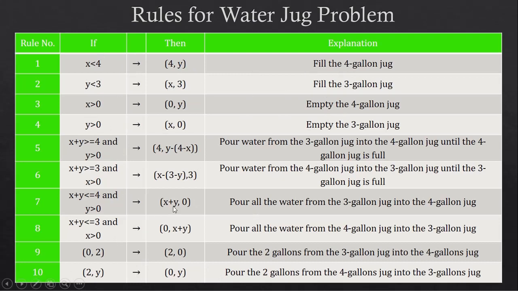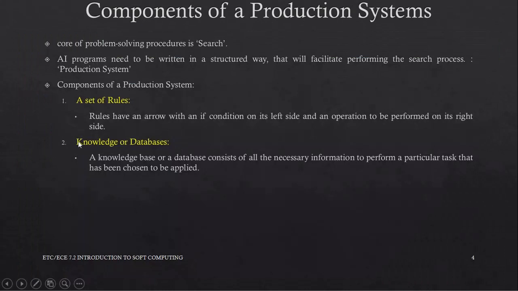Secondly, a production system consists of one or more knowledge bases or databases. A knowledge base or a database consists of all of the necessary information to perform a particular task that has been chosen to be applied.